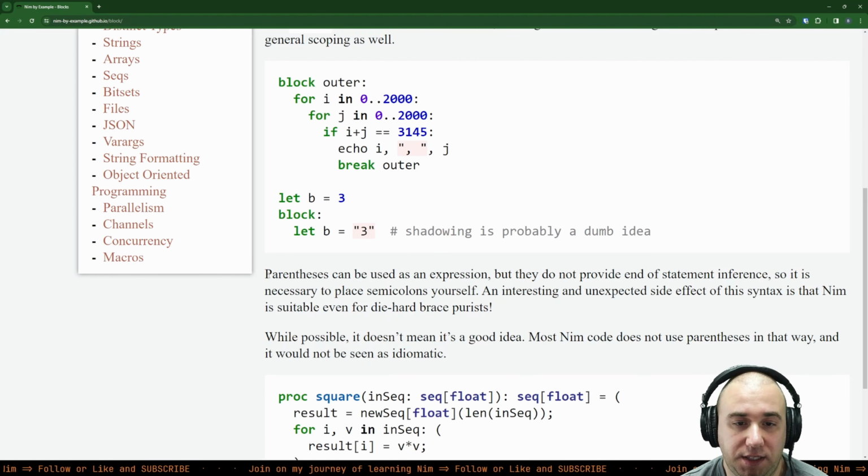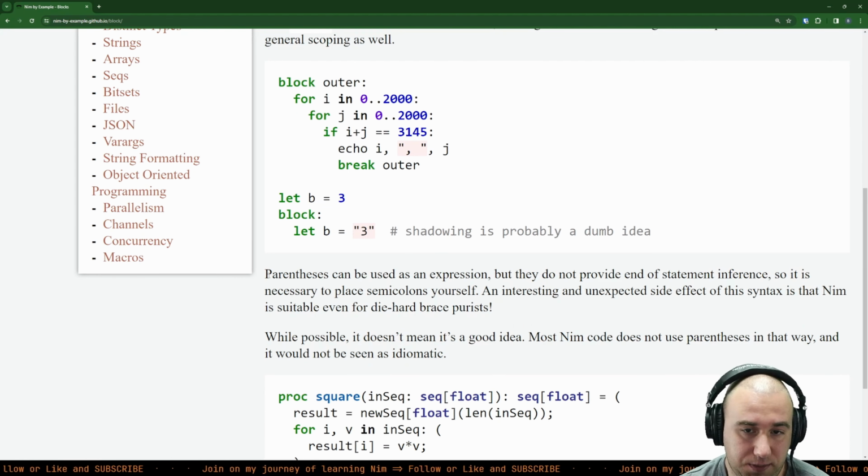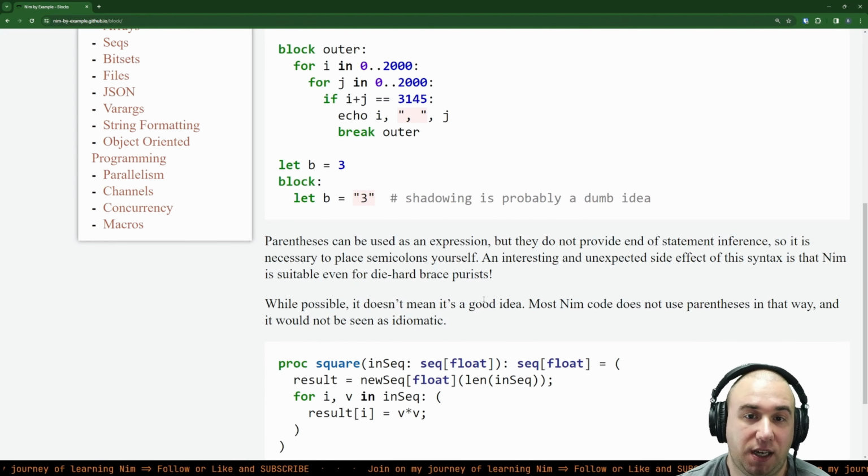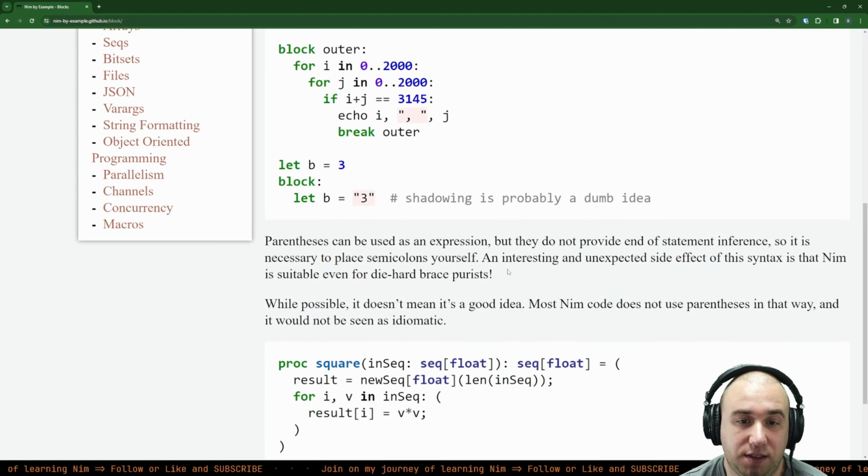Okay. Parentheses can be used as an expression, but they do not provide end of statement inference. So it is necessary to place semicolons yourself. Oh, semicolons? I don't think I've seen a single semicolon here.